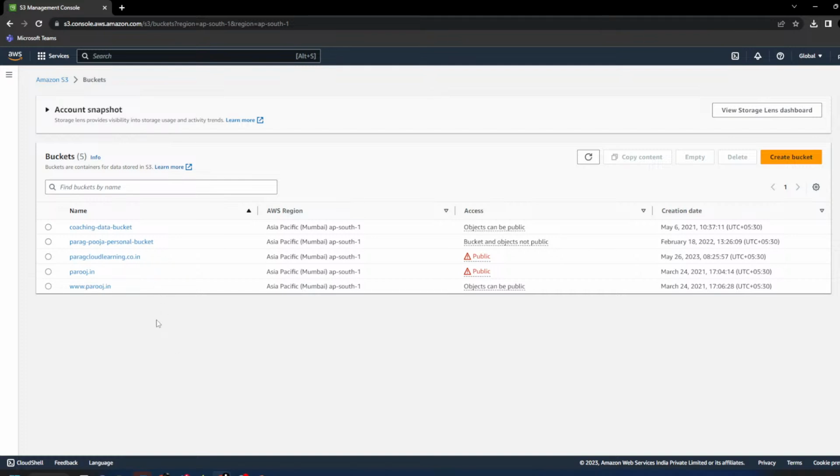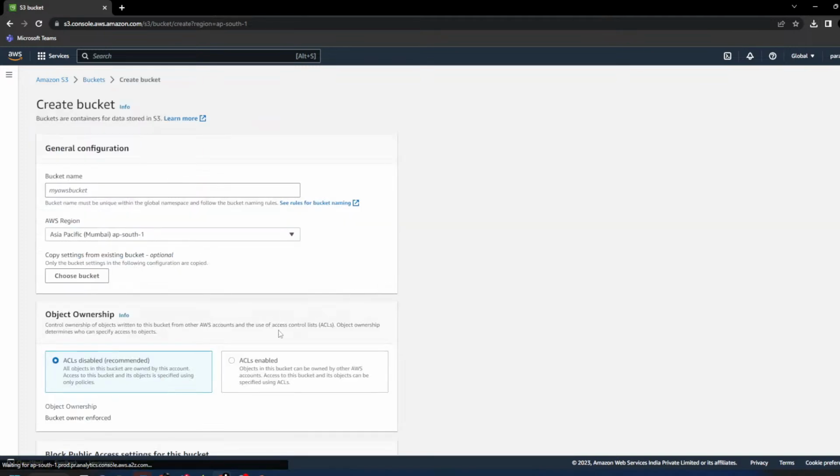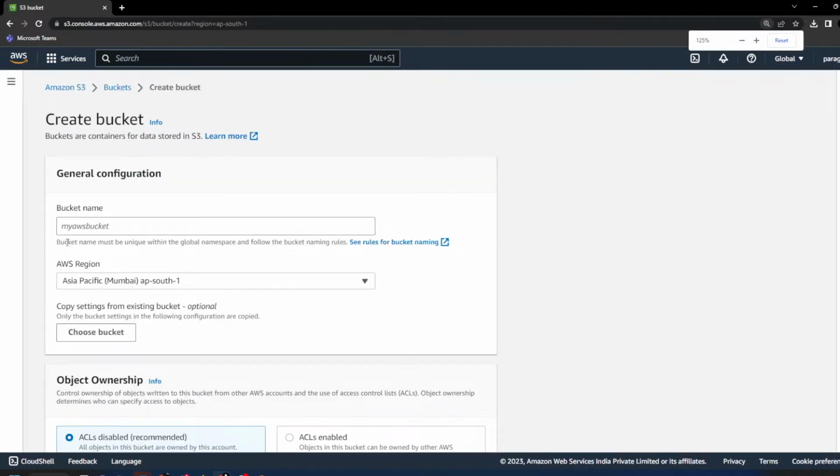The bucket name test is not there in my account. Still it is giving me an error. Why? Because as per Amazon, the bucket name must be unique within the global namespace. So if you have created a bucket with the name test, that means I will not be able to create a bucket with the same name.